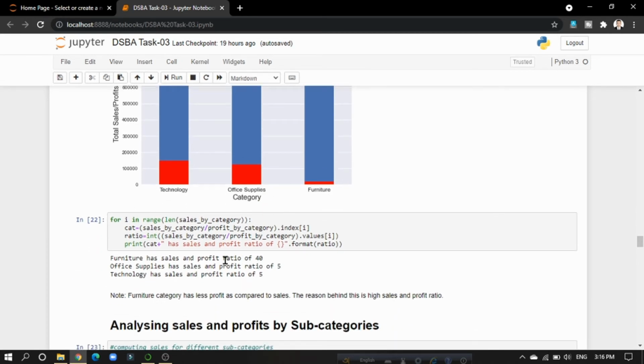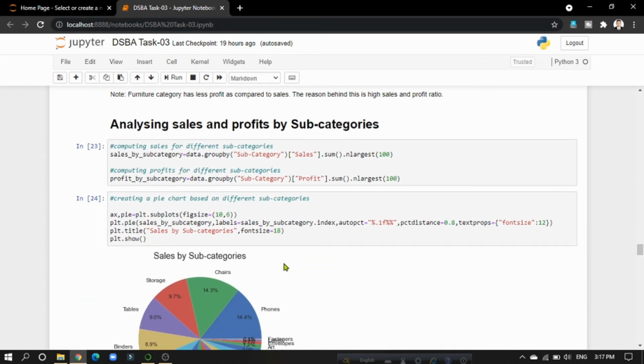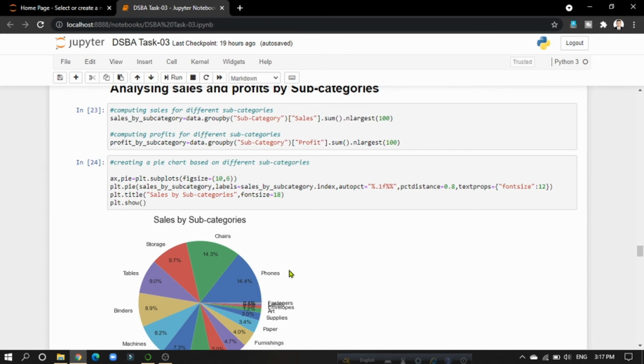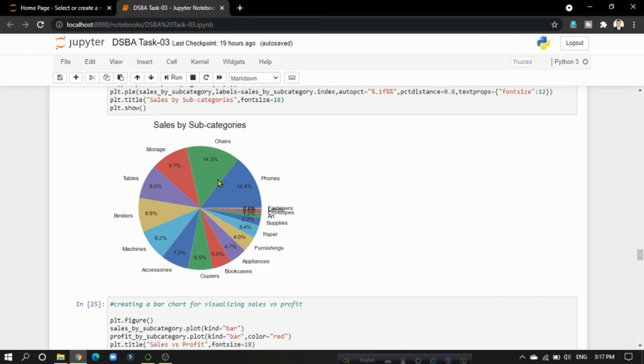And then we can see from that the furniture has a sales and profit ratio of 40, which is very high. And office supplies and technology have a sales and profit ratio of 5, that is good. And we can conclude that the furniture category has less profit as compared to sales. The reason is the high sales and profit ratio. And then I have tried to analyze sales and profit by subcategories. We can see the subcategories, and we can analyze that chairs and phones subcategories have the most sales.